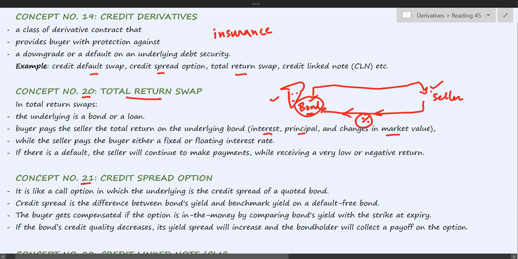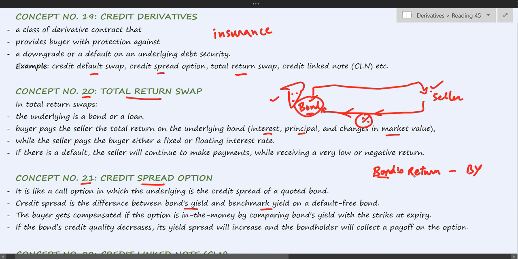Then concept number 21, credit spread option. What is spread? Spread is the difference between bond's yield and benchmark yield. That means the return on the bond minus the benchmark yield. You can consider this benchmark yield as the return on a comparable bond. So the bondholder is concerned that the credit quality of this bond might fall in the future.